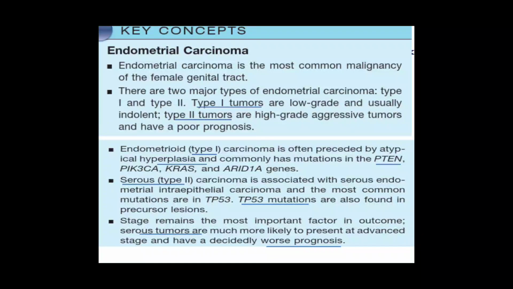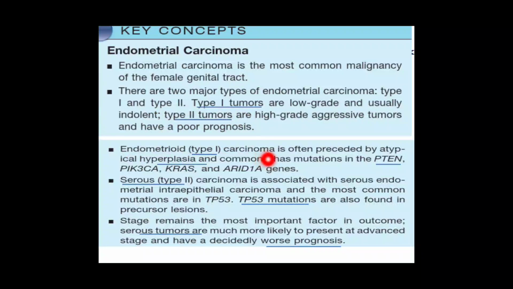So the salient features of endometrial carcinoma. Endometrial carcinoma is the most common malignancy of the female genital tract, and there are two major types of endometrial carcinomas, type 1 and type 2. Type 1 are low grade and have better prognosis, they are indolent, while type 2 are very aggressive tumors and they have a very poor prognosis.